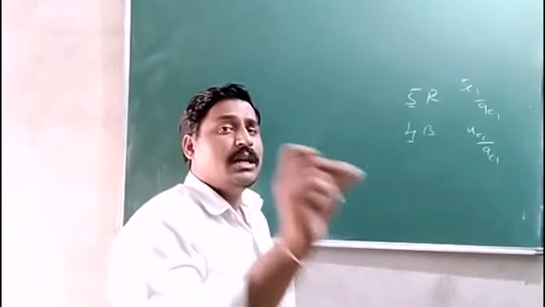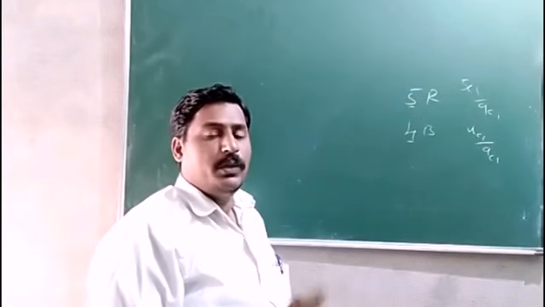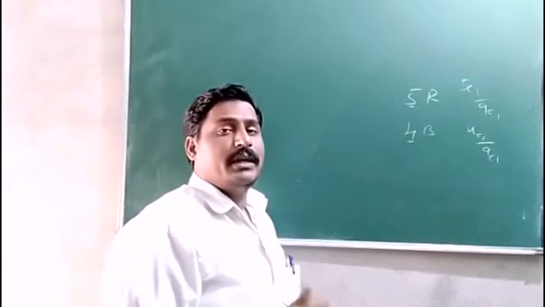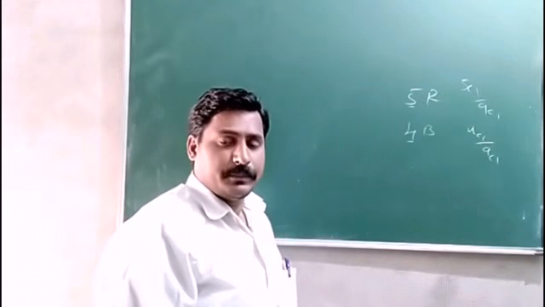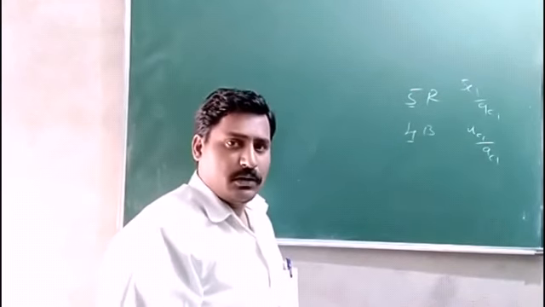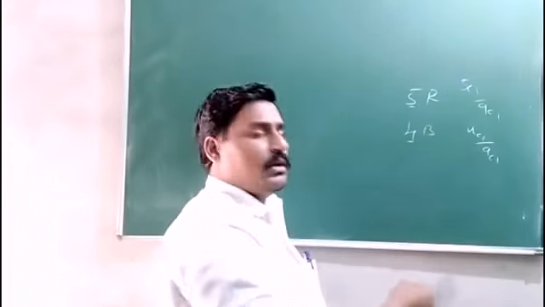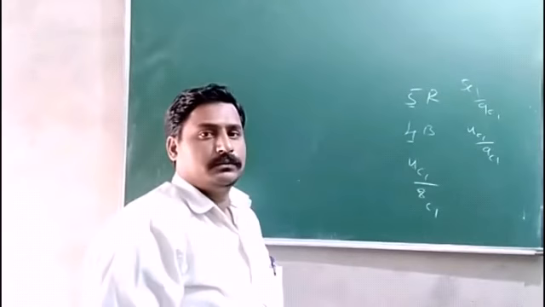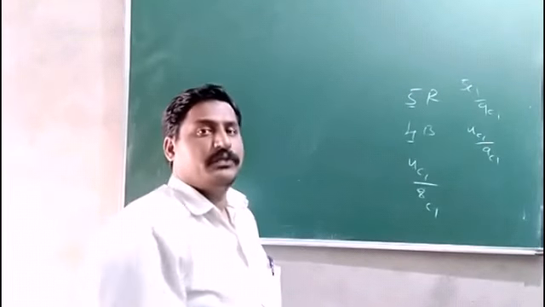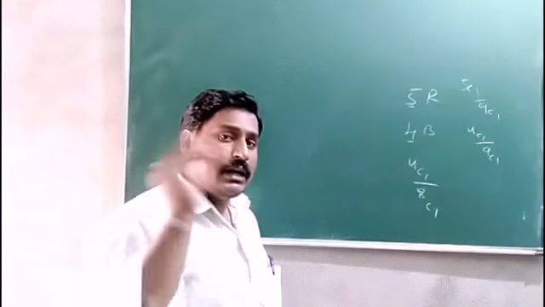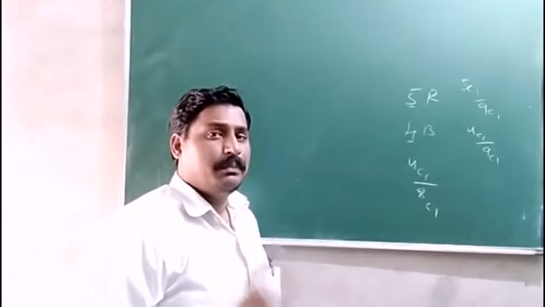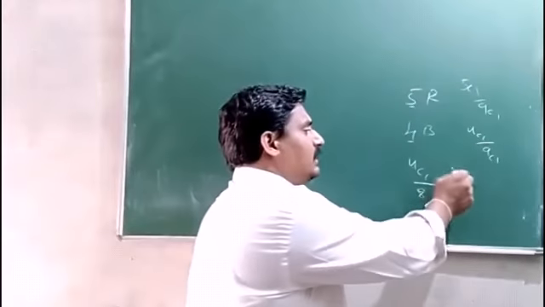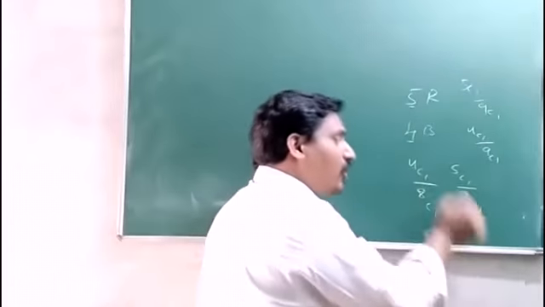Now without replacing it back, if I withdraw another ball, what is the chance of getting the red ball again? Suppose the first ball is a red ball, then the chance of getting a red ball again is 4C1 divided by 8C1, that is 4 by 8, not 5 by 8. If the already drawn ball is black, what is the chance of getting a red ball? Then it is 5C1 divided by 8C1, not 9C1.